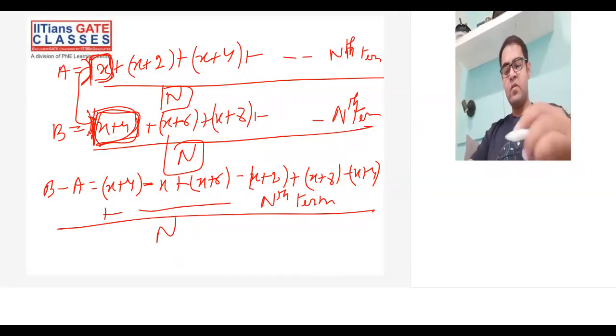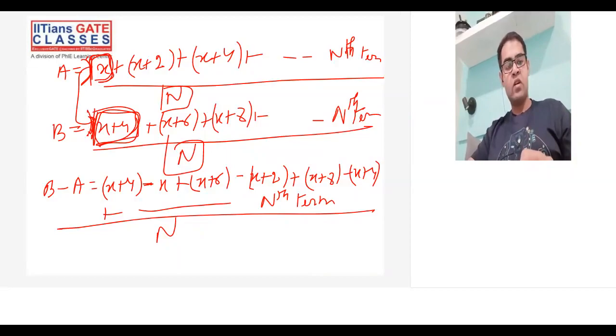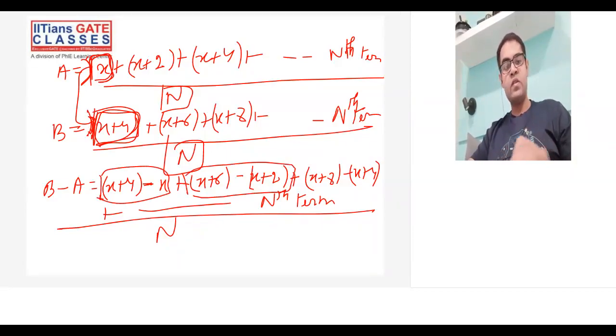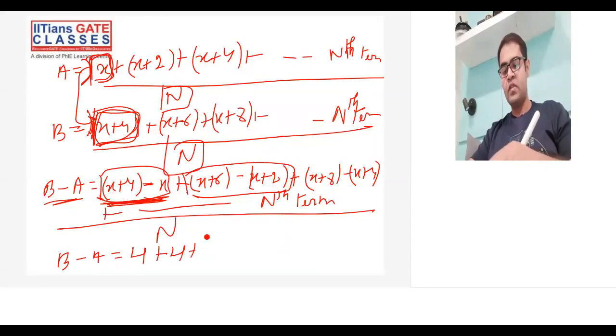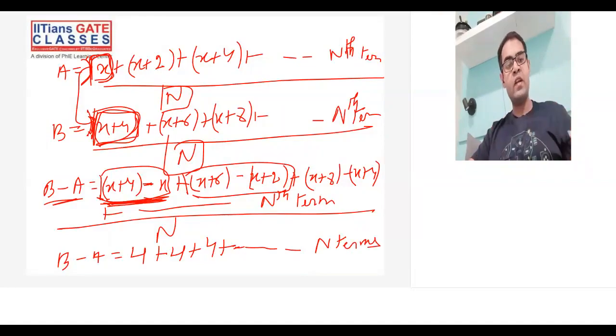So what I'm trying to conclude from here is, the difference between corresponding terms is always 4. This is why if I do B minus A, I can just write 4 plus 4 plus 4 plus 4 up till n terms. Correct? Because there are n terms in the series.